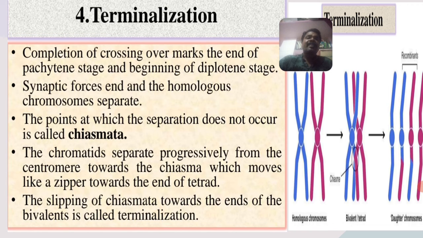The point at which the separation does not occur is called the chiasmata, meaning the crossing over point is called the chiasmata. The chromatids separate progressively from the centromere towards the chiasma, which moves like a zipper towards the end of the tetrad. The slipping of chiasmata towards the ends of the bivalent is called terminalization.